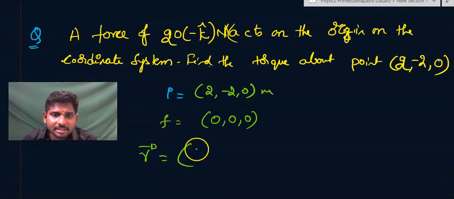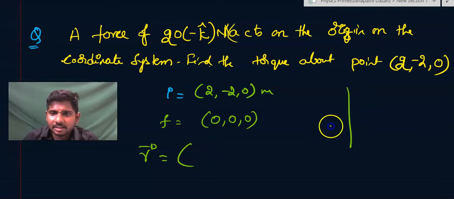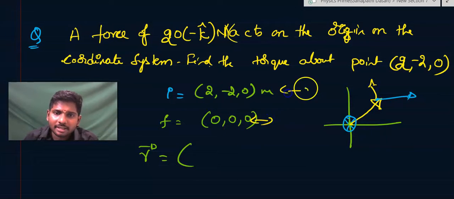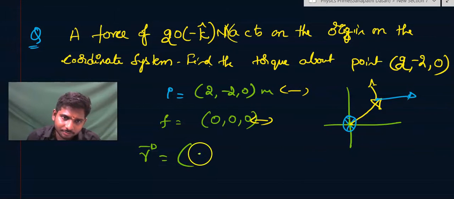That is the final point minus the initial point. You have seen here, if this is the point about which the torque has to be calculated, and the force is acting on this point, how will we draw the position vector? From the point about which you want to find the torque, you draw a vector to the point where the force is applied. Now the final point will be the origin, and the initial point will be (2, -2, 0). So final minus initial will be the position vector.